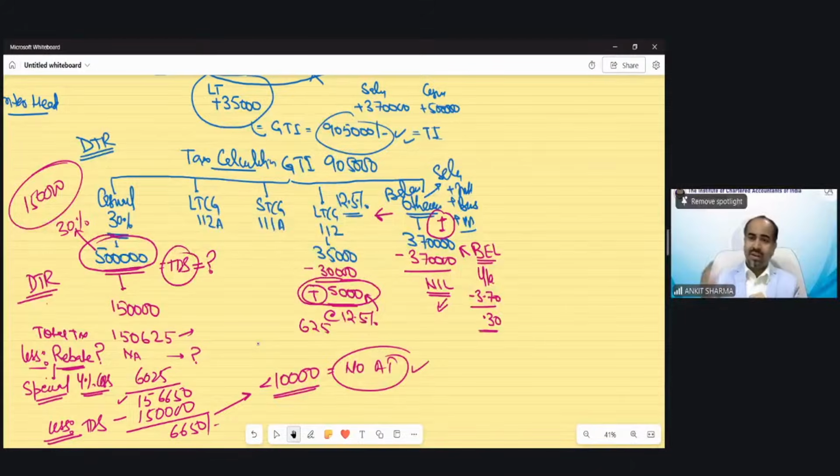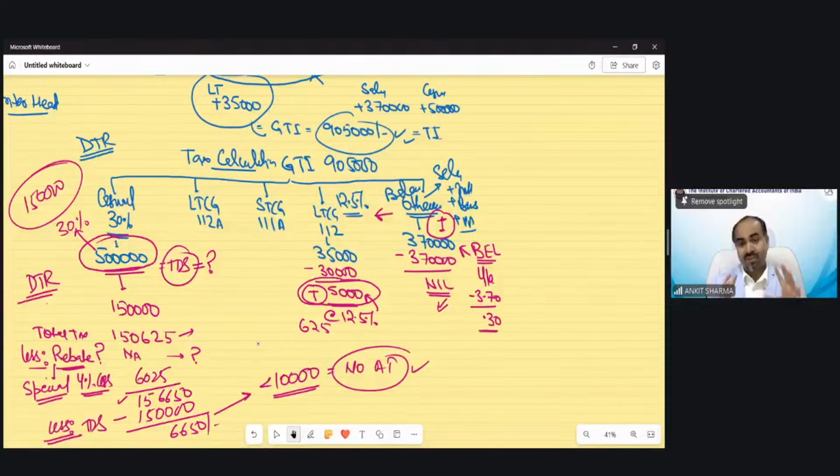If this is more than 10,000, then we have to show that 15% of that amount should have been deposited up to 15th of June, then 45% up to 15th of September, then by 15th December we have to deposit 75%, and on 15th of March, we have to deposit 100% of the value. So in this case, advance tax provision would not be applicable because the net tax liability, the estimated tax liability, is not 10,000 or more. It is less than this.